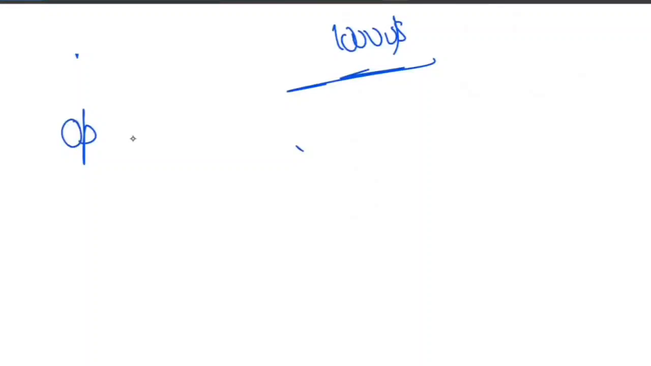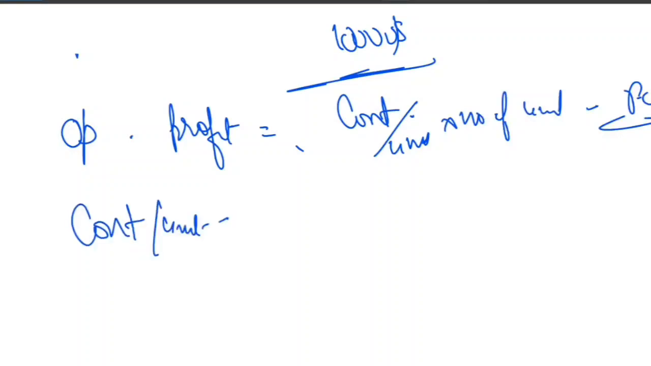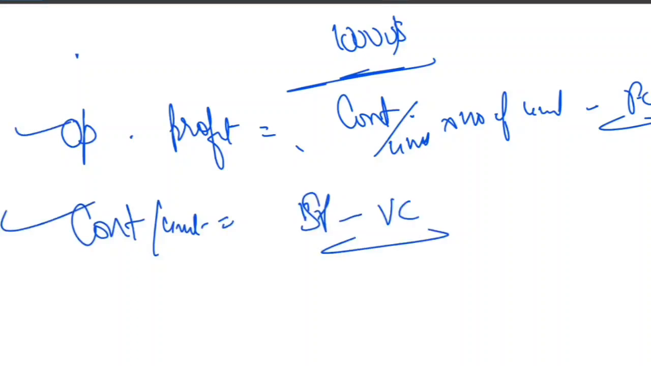So just remember that operating profit is equal to contribution per unit multiplied by number of units, subtract fixed cost. And how to compute contribution per unit? To compute contribution per unit, you have to subtract the variable cost from the selling price. So these two things you have to remember and you can solve any question easily. Right. I hope it is clear.